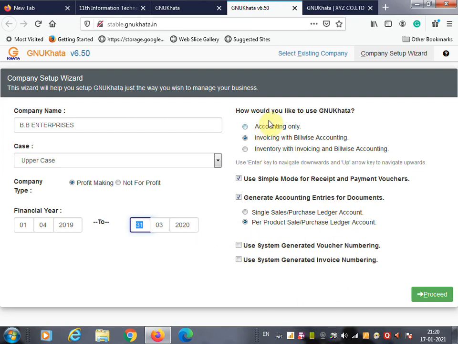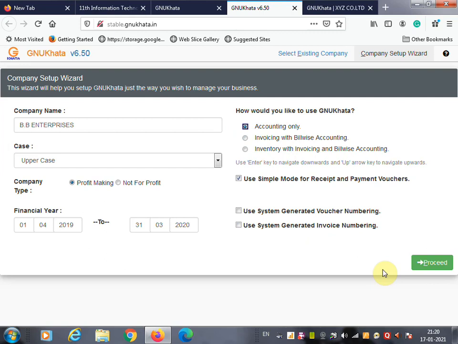Now how you would like to use GNU Khata is asked. Here it is given account only, so you are going to select account only. Then for use simple mode for receipt and payment voucher, you have to untick it, and click on use system generated voucher numbering, and then click on proceed.